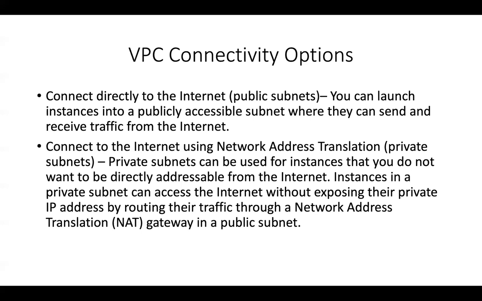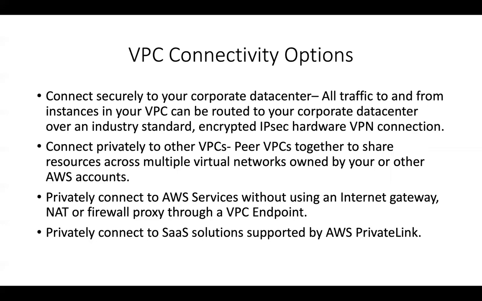So let's go to the next connectivity option. You can also connect to your corporate data center. All the traffic to and from your VPC can be routed to your corporate data center over the IPsec VPN connection. If you want dedicated, very low latency, fast speed 1 gig or 10 gig connectivity, then you will have to go for an option called Direct Connect. But other than that, if you want to set up a connection within 15 to 20 minutes or so, then you can go for an IPsec VPN connection to connect your on-premise data center to the AWS Cloud's VPC.